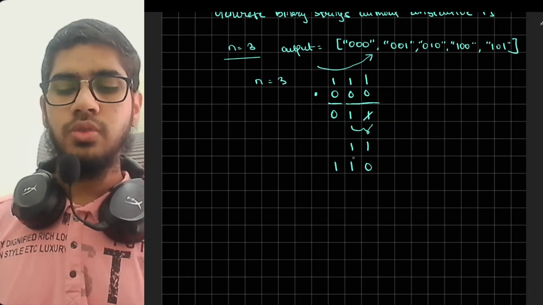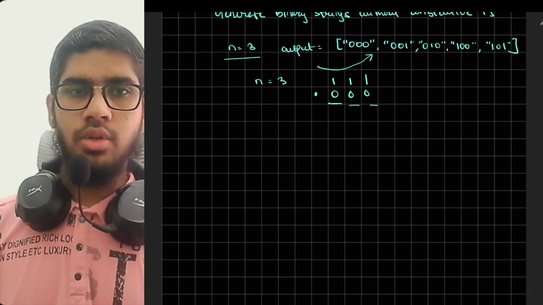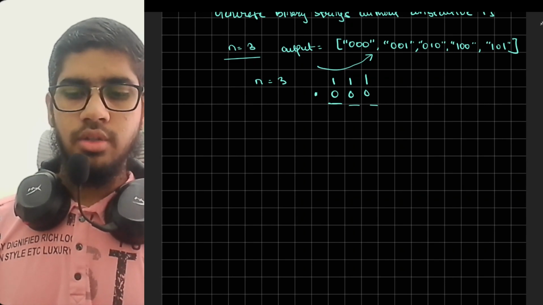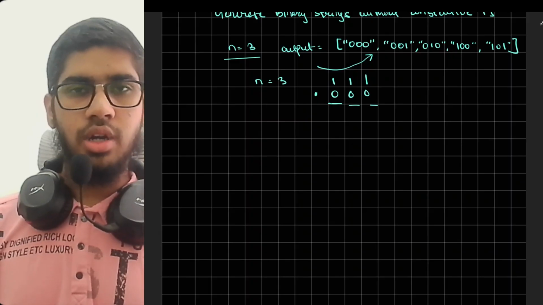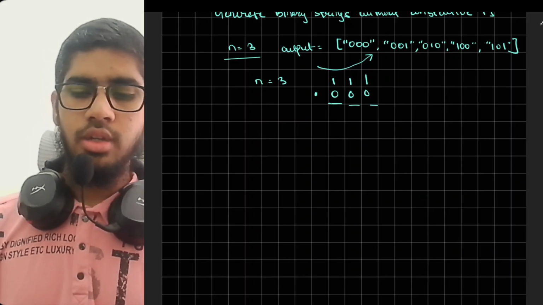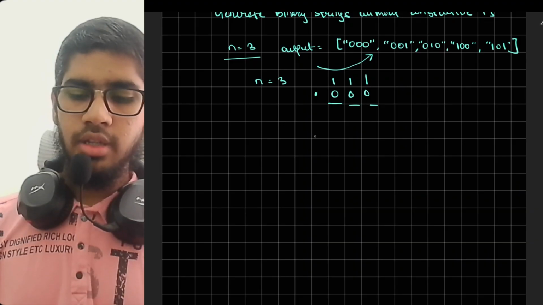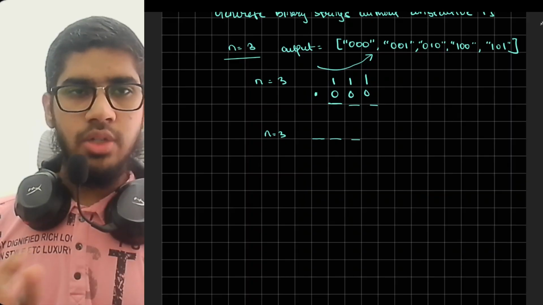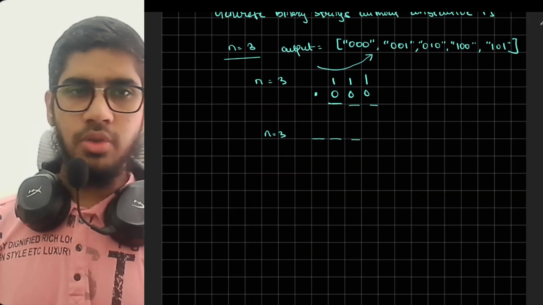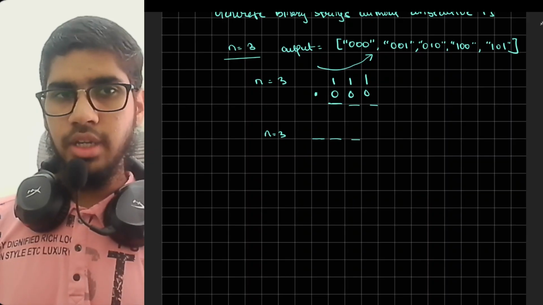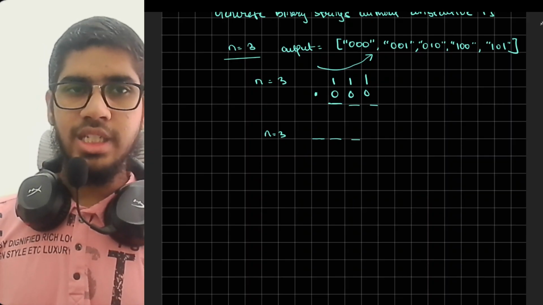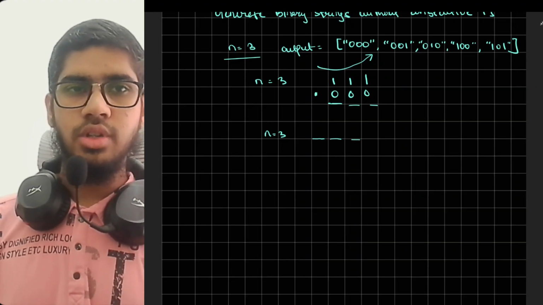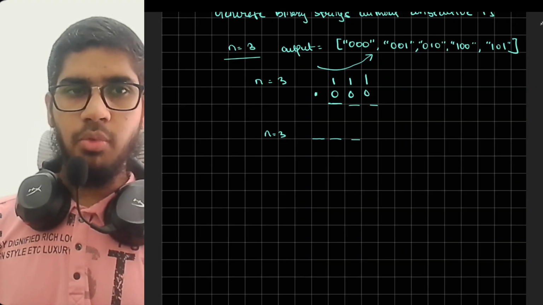So let's think how to solve this question. As you have understood, we have to give the binary strings without consecutive ones. So how to solve this? If I tell you to give me the binary strings for n equals 3 without the condition that there should be no consecutive ones, then if we solve that, it's very easy for us to handle the condition given in the question. So let's solve the easier version.